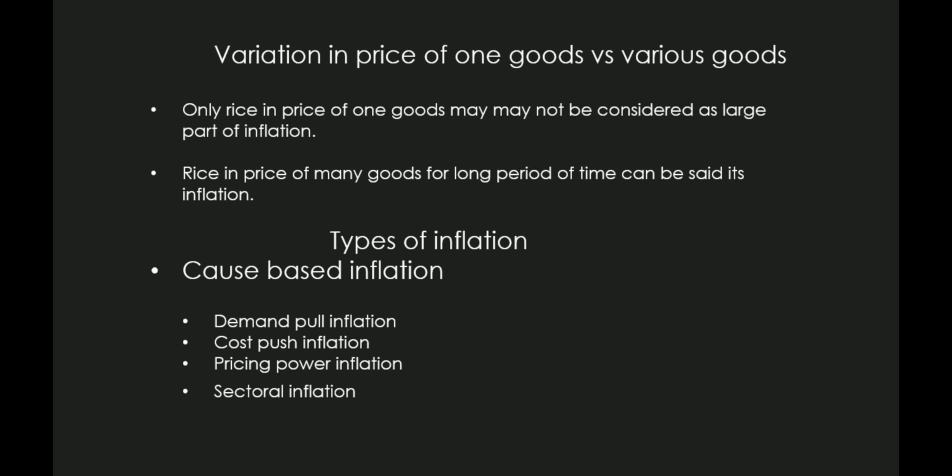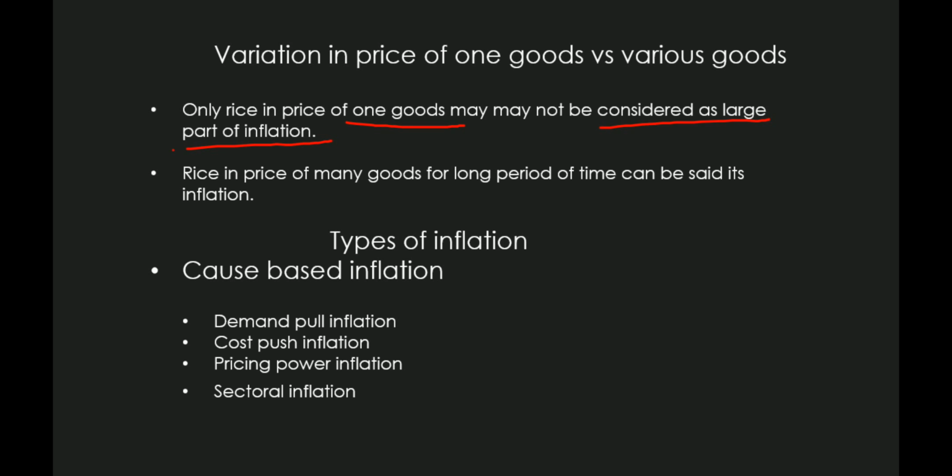So a rise in the price of only one good may or may not be considered a large part of inflation. It will not be called inflation, because if I go to the market and a specific shop is providing me some goods at a higher rate, but I can buy the same goods from another shop, it does not mean it is inflation.